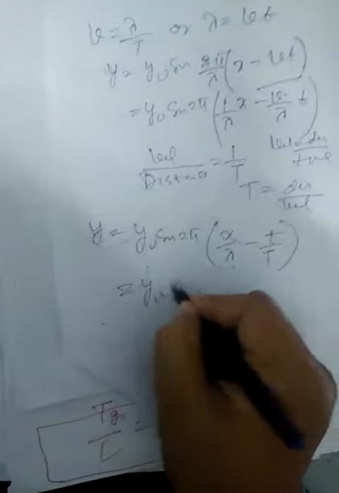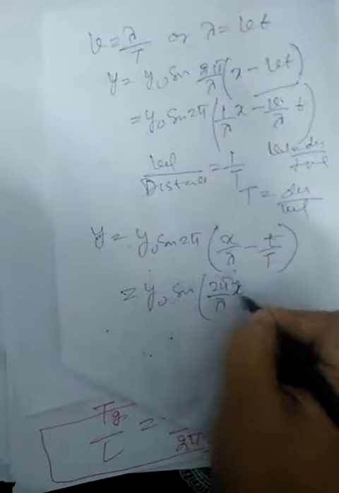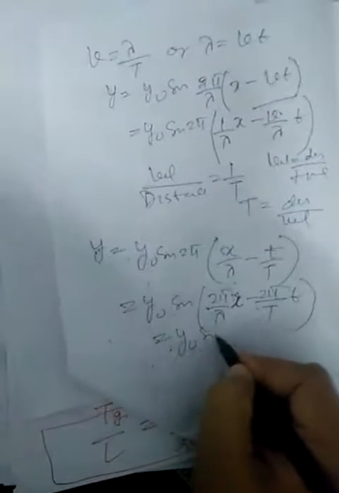If you take 2 pi inside, it is 2 pi by lambda into x minus 2 pi by T into t. So 2 pi by lambda we call k, which is called the propagation constant, and 2 pi by T is called omega, the angular frequency. So kx minus omega t. That is a simple harmonic, a simple wave equation.